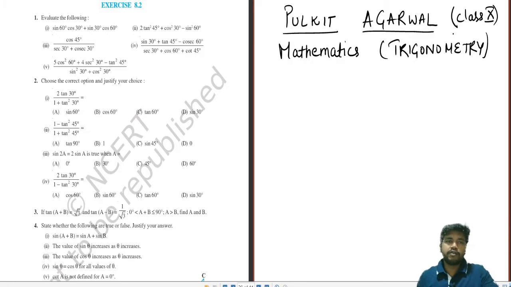We will first be building up the concepts of the basic introduction chapter, then we'll move on to the sums of that chapter. Then for the next exercise, we'll again go for the concept, then move to the sums. So the first class was the introduction class, then we moved into 8.1 of the NCERT book. Then we did the concept of the angles 0, 30, 60, 45, 90 in my last video. Now we'll be moving into solving the sums of it.